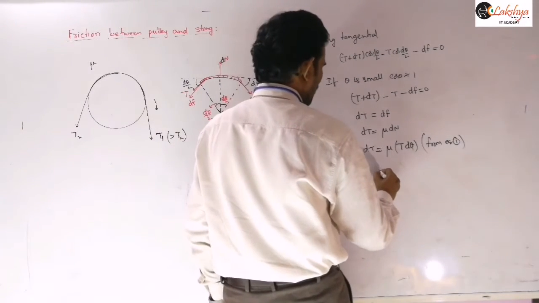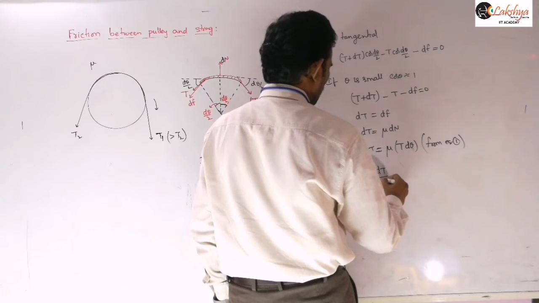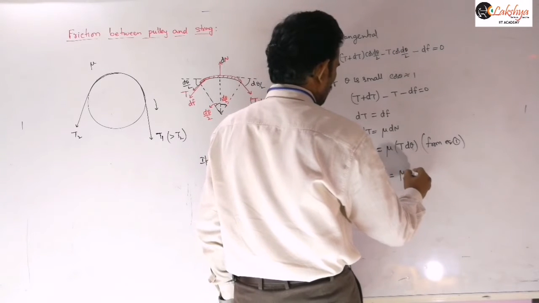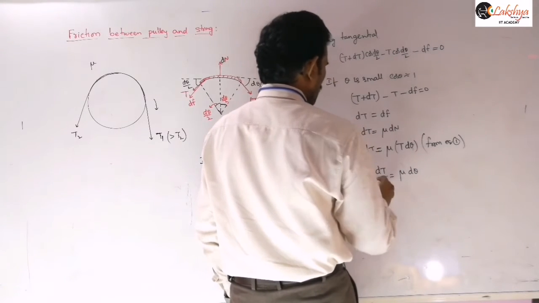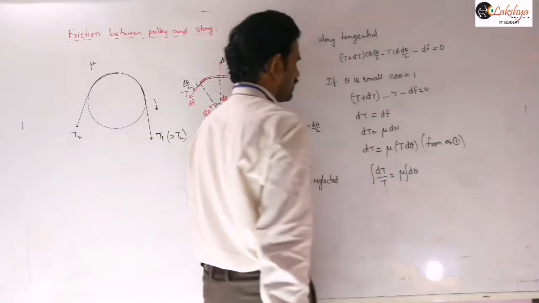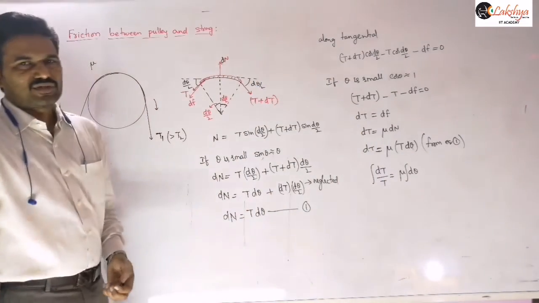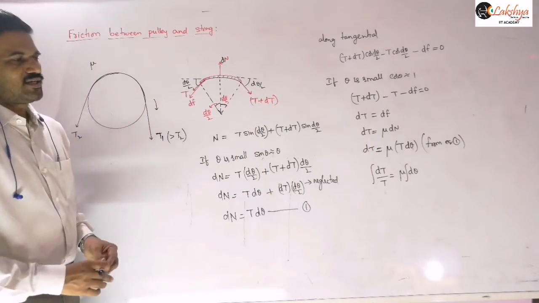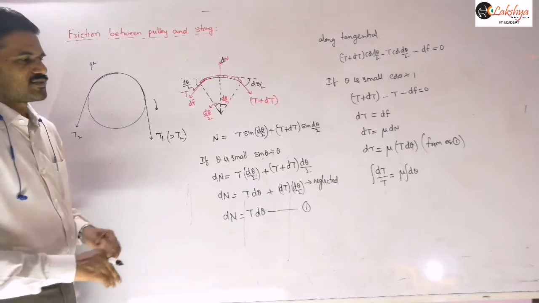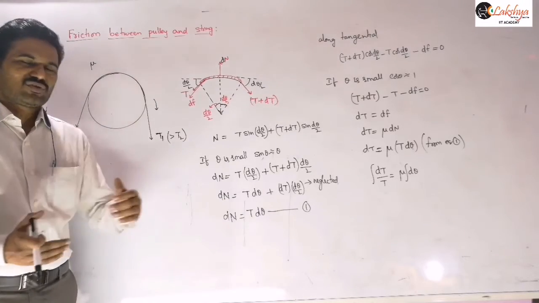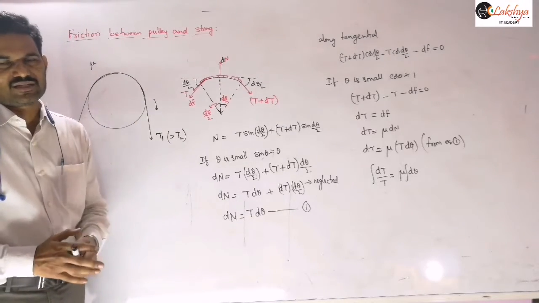So just rearrange and integrate this. So dt by t is equal to mu into d theta. Now just integrate this equation. The limits you may consider, like the tension is changing from T1 to T2 and theta from 0 to theta, some general expression.